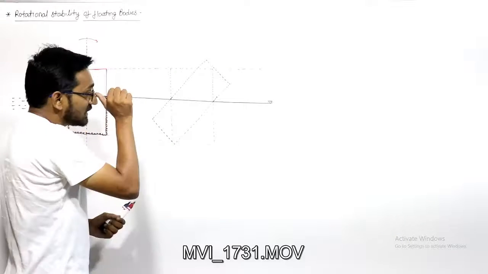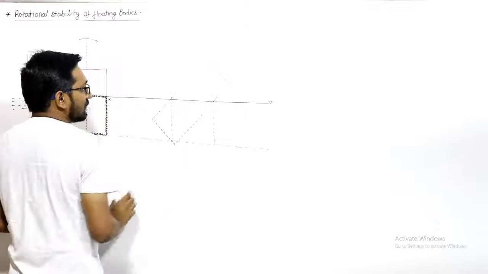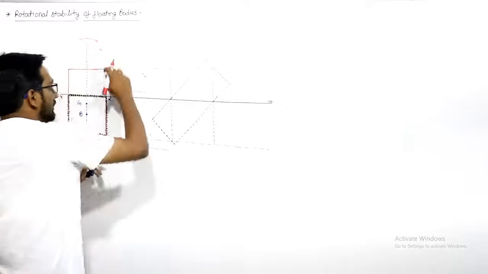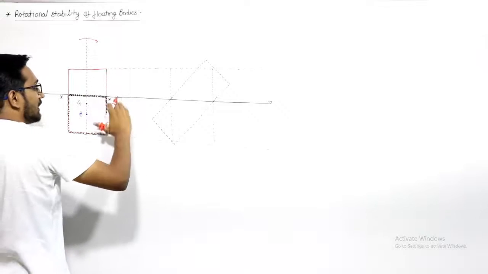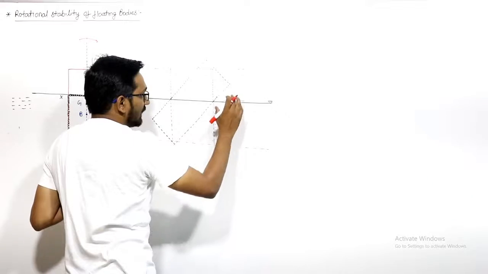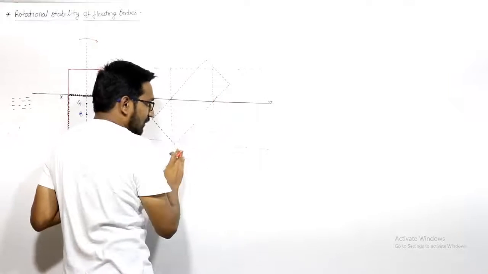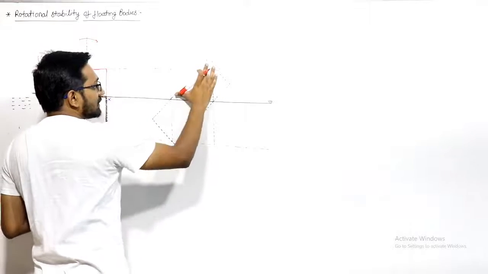Start. Now you can see that this side will come inside the fluid and this side will go outside the fluid. Let us say that initially both are of 10 meter, and initially 5 meter are in the water and the other 5 meter is outside the water. Now let us say 7 meter is inside the water and the rest is 3 meter here. So from here this is 3 meter, this is 7 meter.